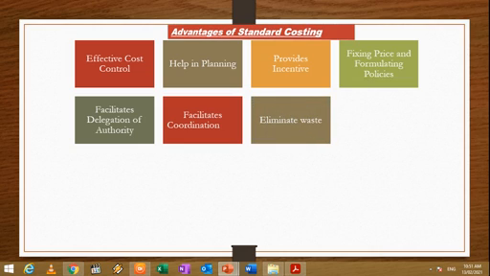Eliminate waste. By fixing the standard, certain waste such as material wastage, idle time, loss of machine hours, etc. are to be reduced.